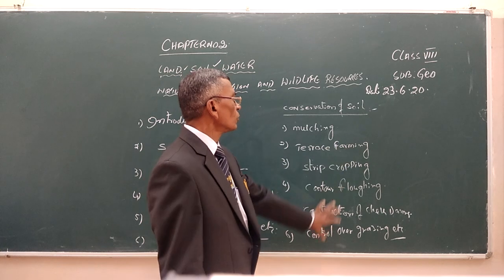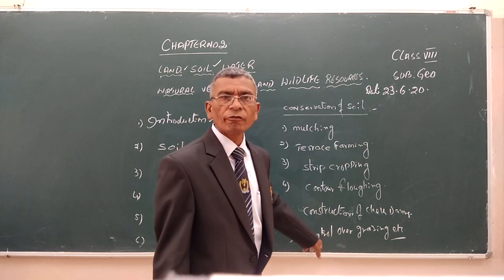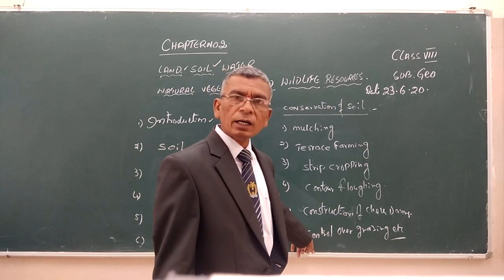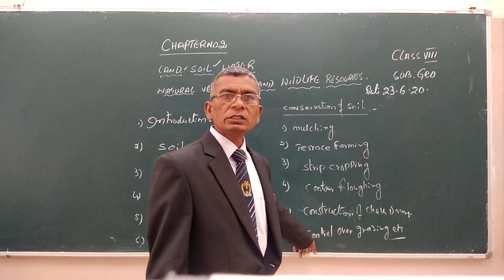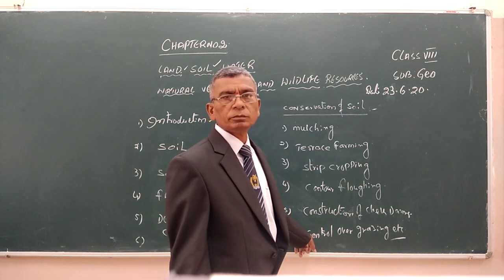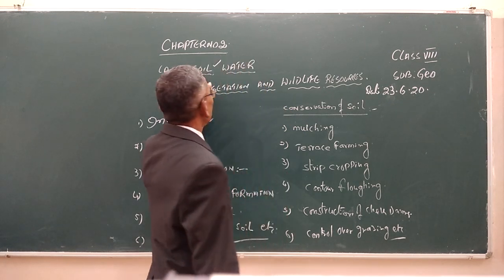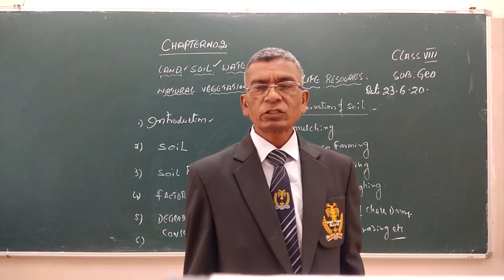So therefore, we can conserve the surface soil on the earth. Soil is an important resource, like land. So, land and soil. The next one is water.